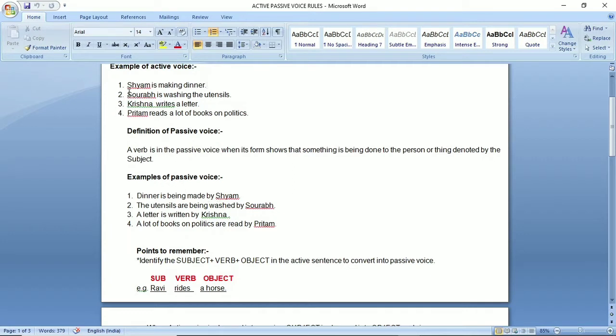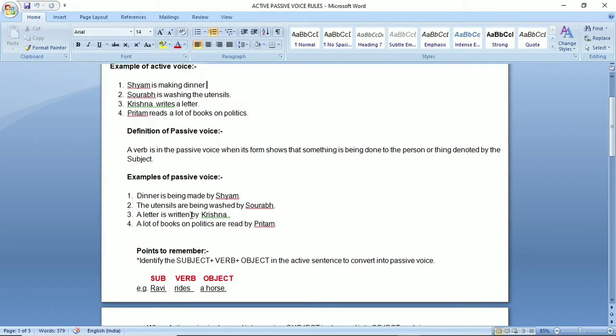So earlier in active voice, Sham is making dinner. So the passive voice of the same is dinner is being made by Sham. The utensils are being washed by Saurabh. Here again, the utensils are being washed. Meaning is clear. No need of this by Saurabh or by Sham. Then a letter is written by Krishna.